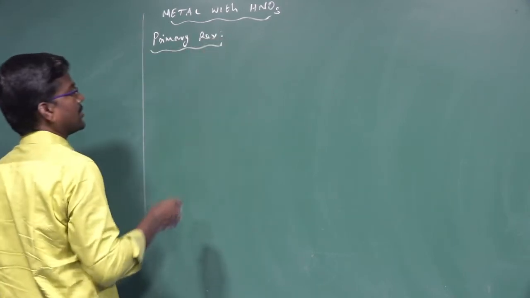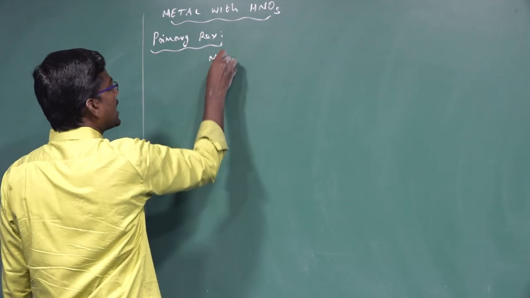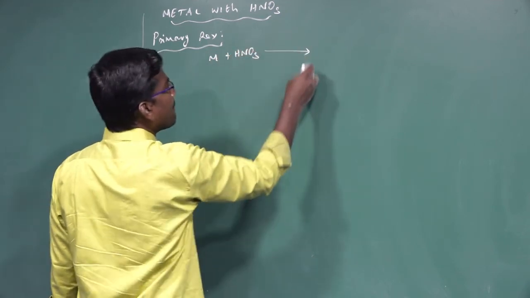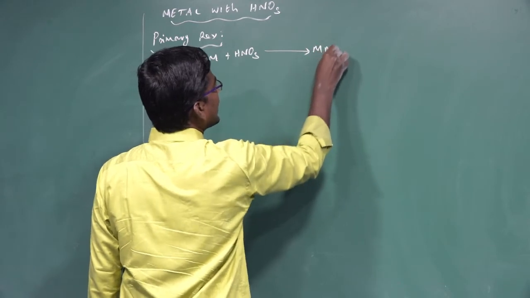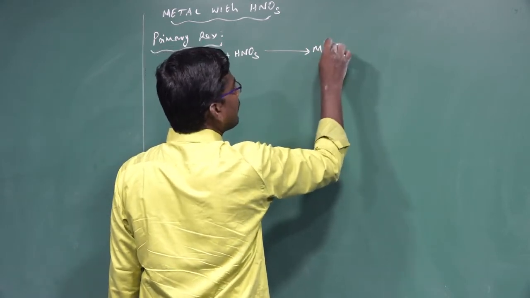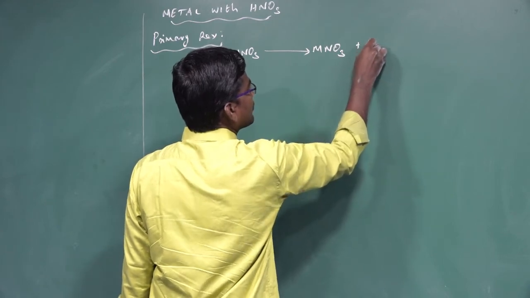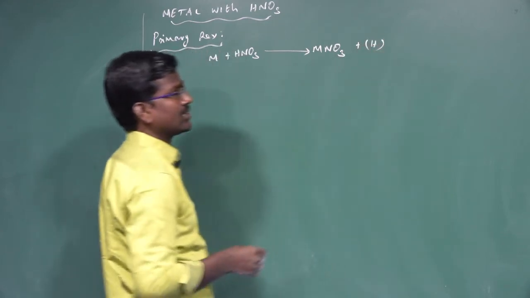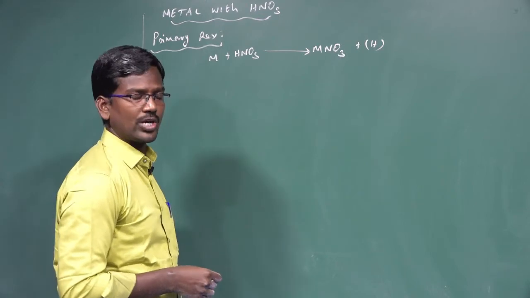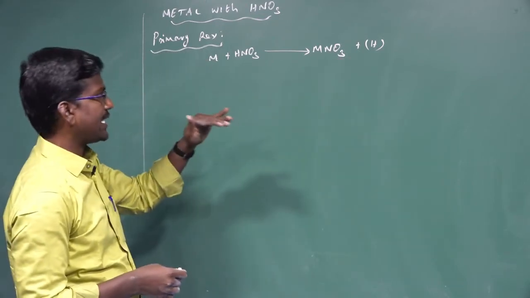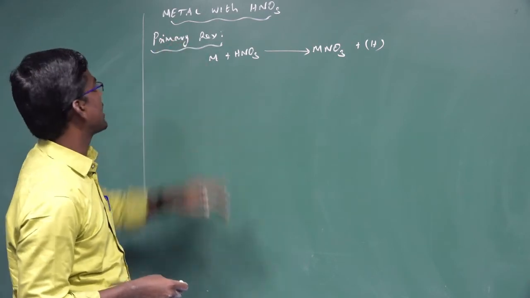In the primary reaction, the metal reacts with nitric acid HNO3 to form metal nitrate, M(NO3)n, plus nascent hydrogen, individual atomic hydrogen known as nascent hydrogen.